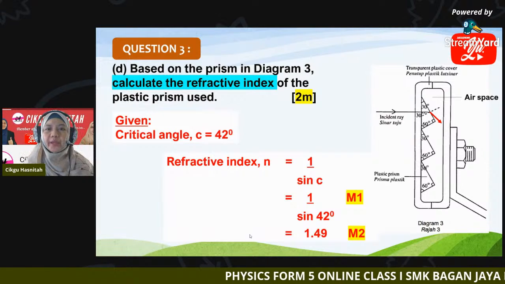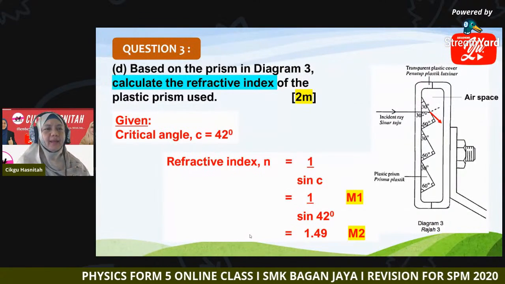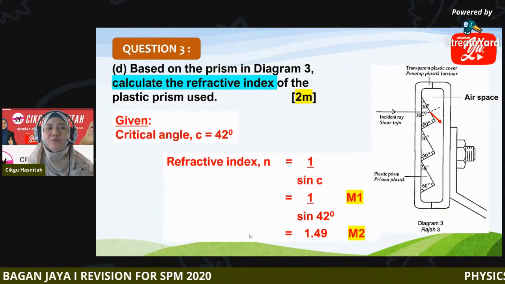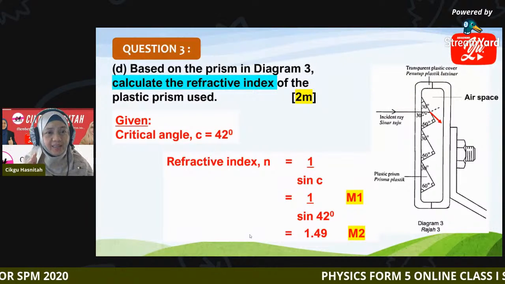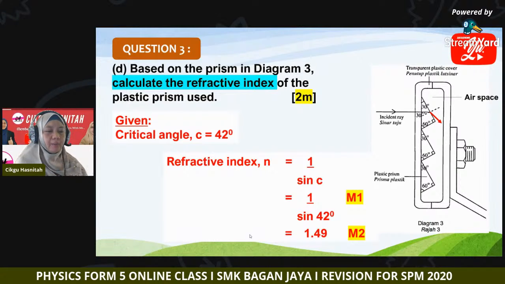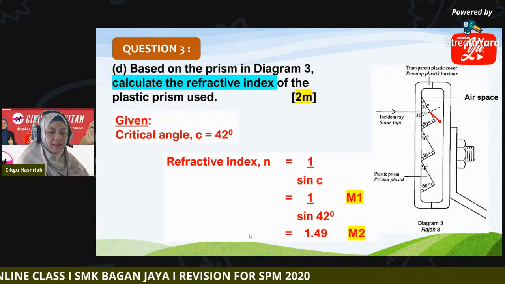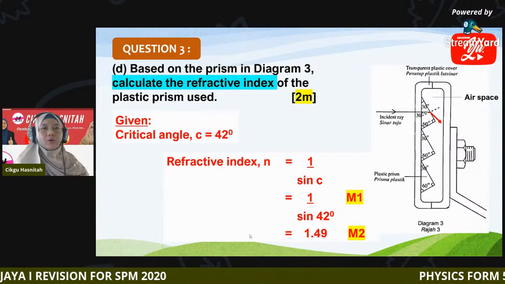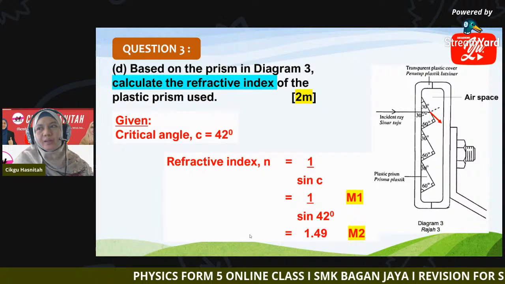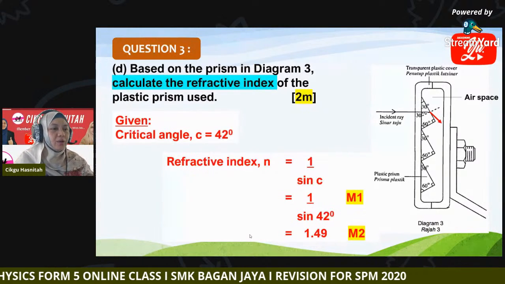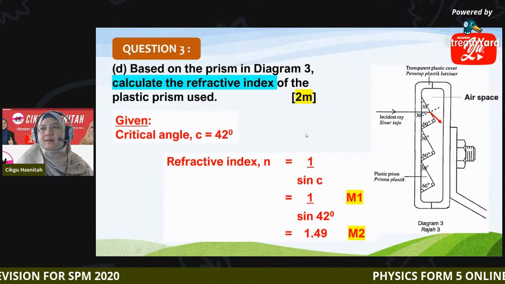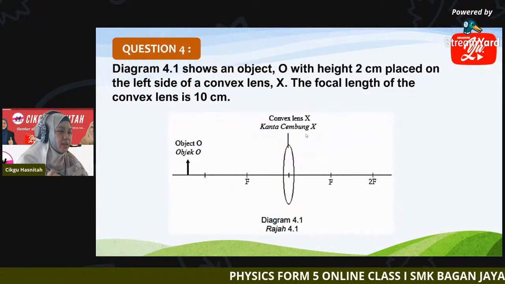1.49, second mark. There is no unit for refractive index. You don't write 1.49 degrees. This is refractive index, there is no unit for it. So the answer is 1.49. So that goes for question 3. The question is on refraction and total internal reflection, finding the refractive index when you are given a critical angle. Now let's move to the next question, question 4.